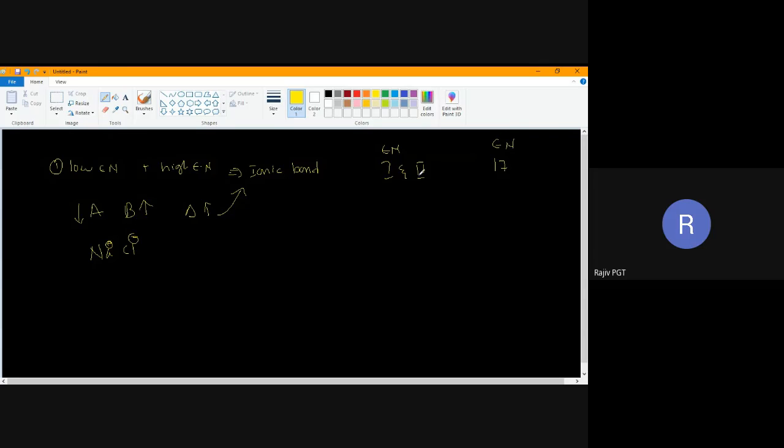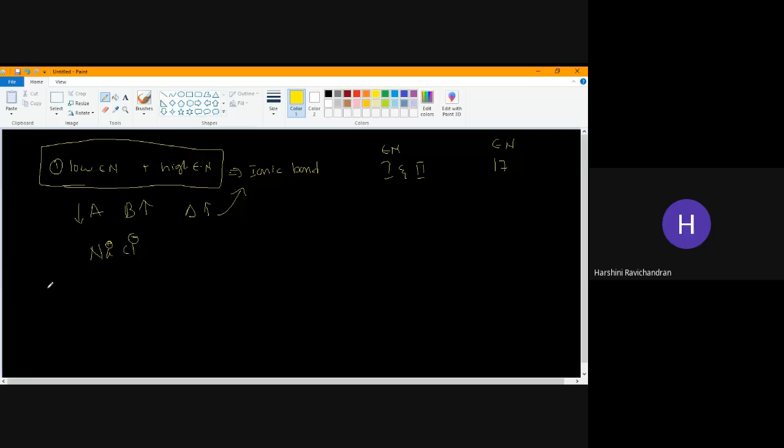If a bond is formed between first or second group and 17th group elements, it will definitely be ionic in nature, because the electronegativity difference will be more. So remember this: when one electronegativity is low and the other is high, an ionic bond will be formed. Clear?